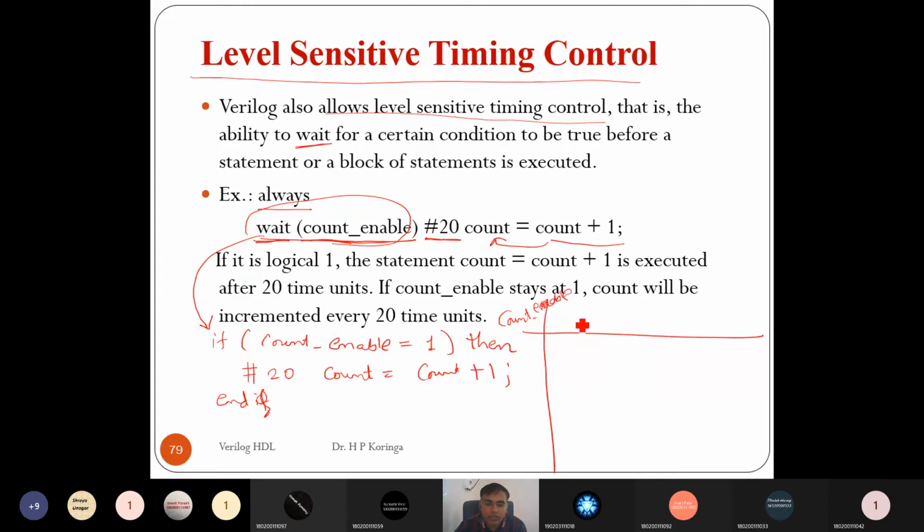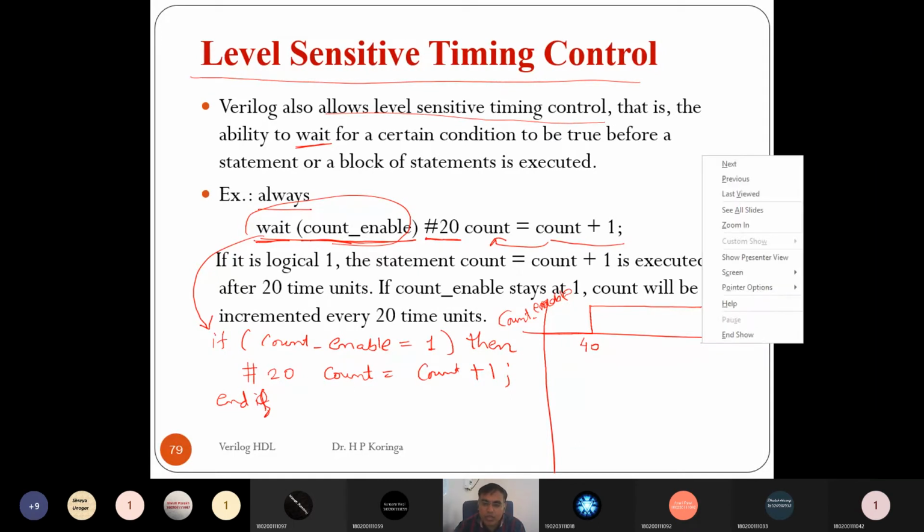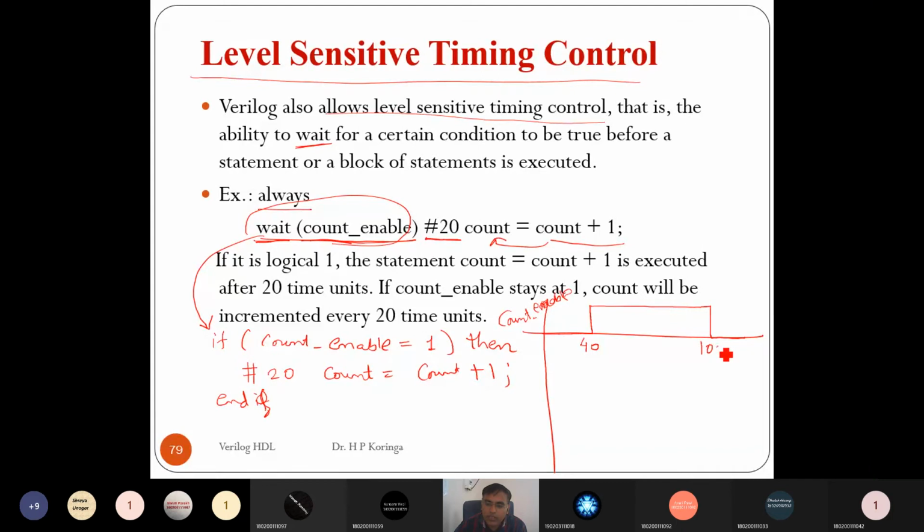Sorry for my handwriting. Suppose I keep the count enable at 0 up to this point, and then I make count enable equal to 1 for this time, and again I want to make it 0. Suppose I keep count enable equal to 0 up to 40 time units, and then make count enable 1, so at every time unit the count is incremented by 1. So let me make this go up to, let's say, 100, and then after that again 0. So here it will be somewhere around 60 or 80, right?